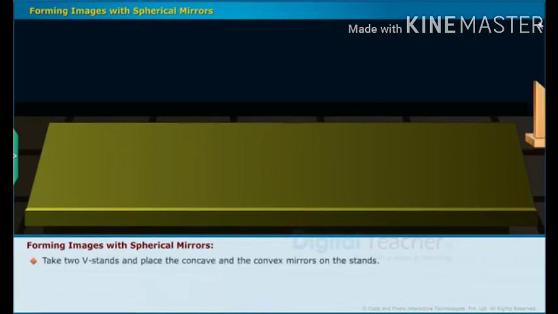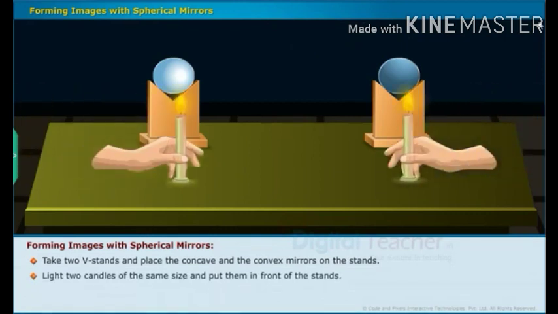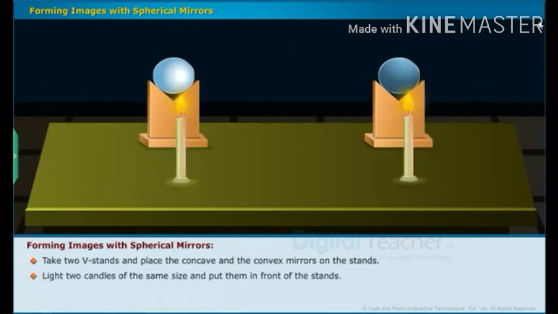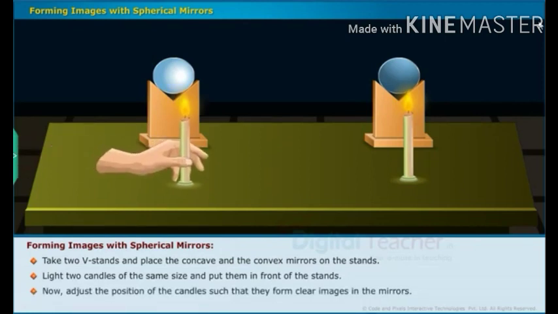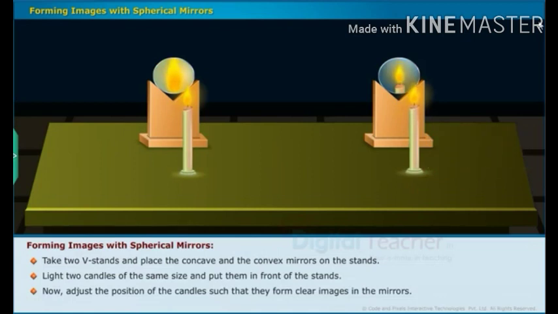Now, let us know how the images are formed by concave and convex mirrors. Take two V-stands and place the concave and the convex mirrors on the stands. Light two candles of the same size and put them in front of the stands. Now, adjust the position of the candles such that they form clear images in the mirrors.